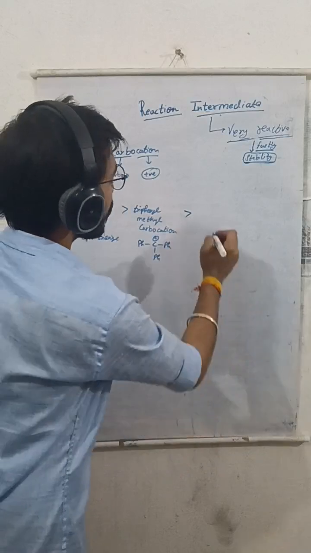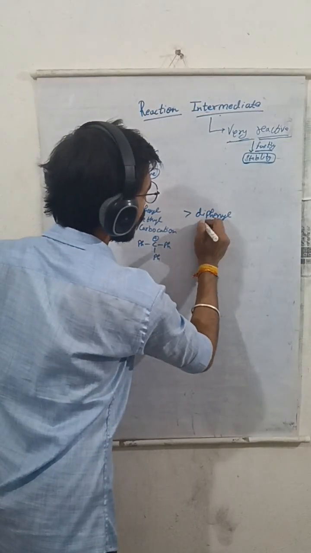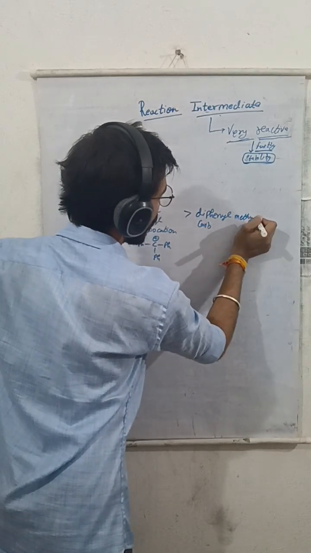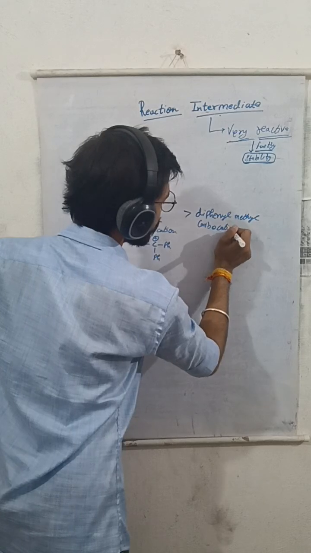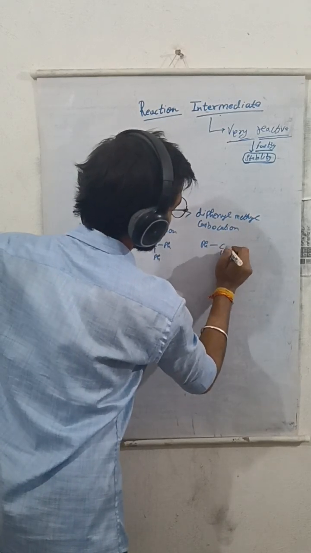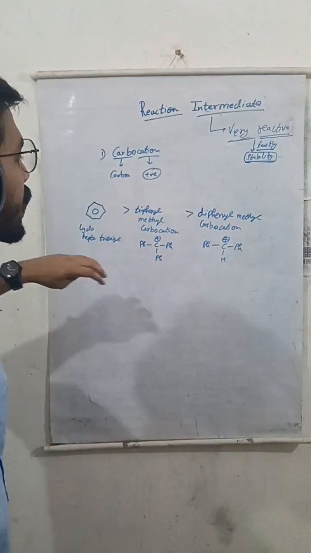Third one is diphenyl methyl carbocation. It means 2 phenyl groups connected with a carbon containing positive charge.